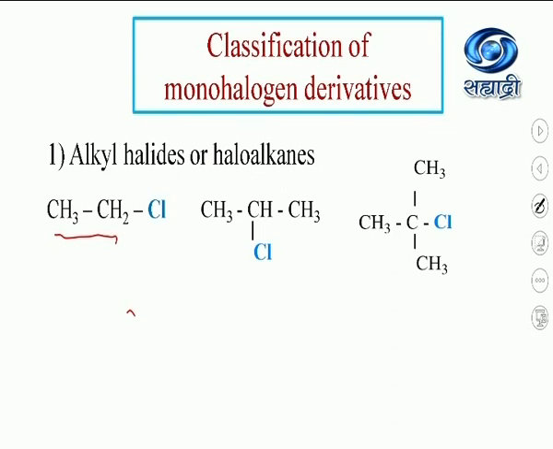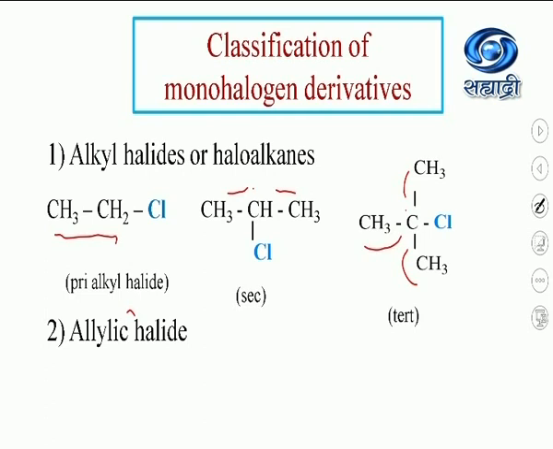In the second example, the halogen atom is bonded to a carbon which in turn is bonded to two other carbon atoms. Such a carbon is said to be secondary carbon. And in the third case, the halogen atom is bonded to an sp3 hybridized carbon, which in turn is bonded to three other carbon atoms. Such a carbon is said to be a tertiary carbon atom. Accordingly, alkyl halides are classified as primary alkyl halide, secondary alkyl halide, and tertiary alkyl halide.